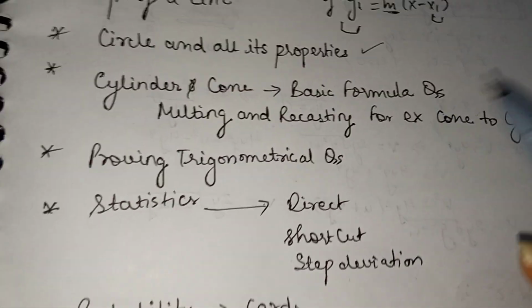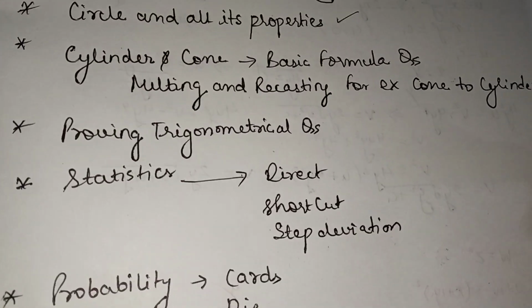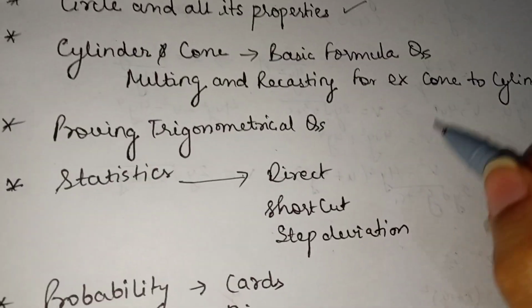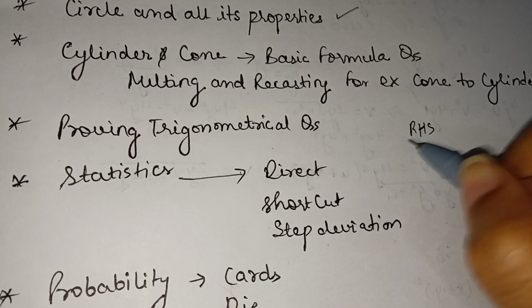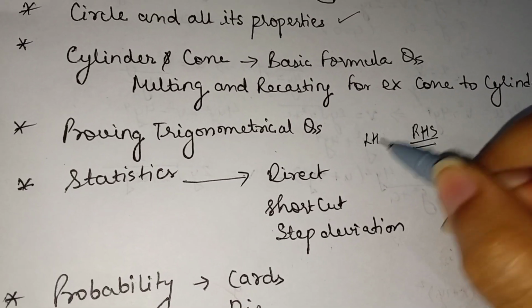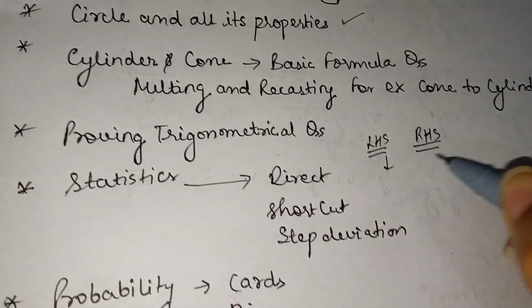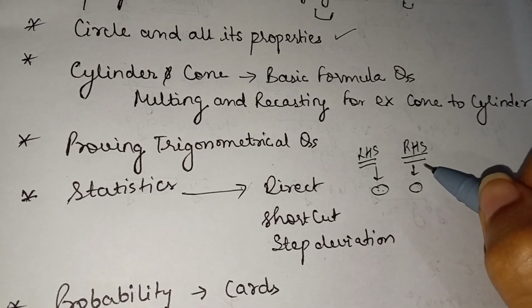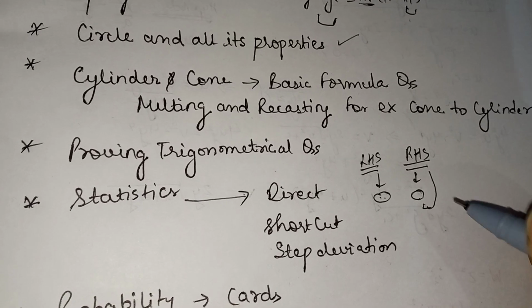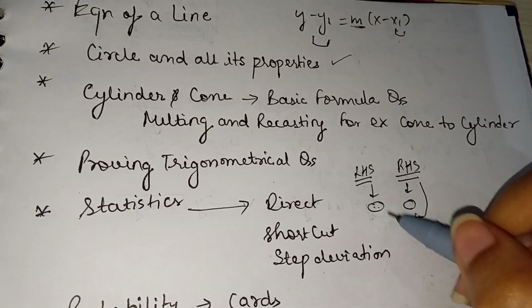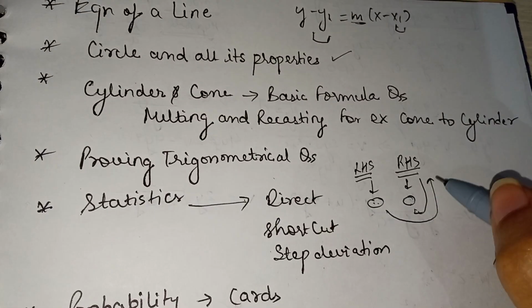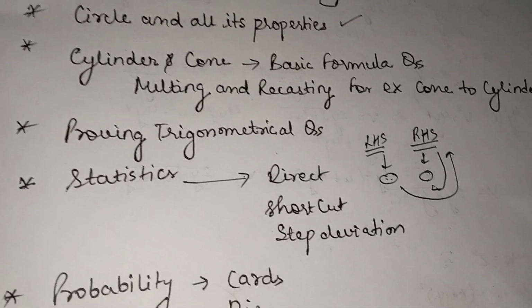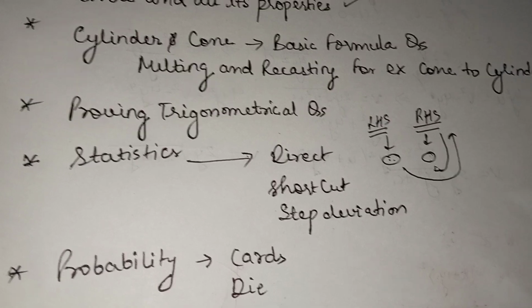Then we have proving trigonometrical questions. Sometimes you're not able to prove the trigonometry part. What you can do is start solving from the right hand side, and also start solving from the left hand side. Somewhere you will reach where these two things are equal, then you can copy it backwards. In this way it will be very easy to prove the question in case you're not able to prove something.